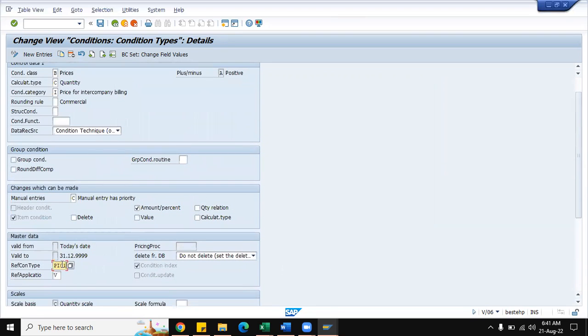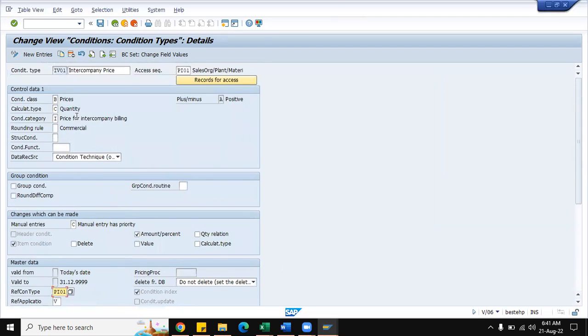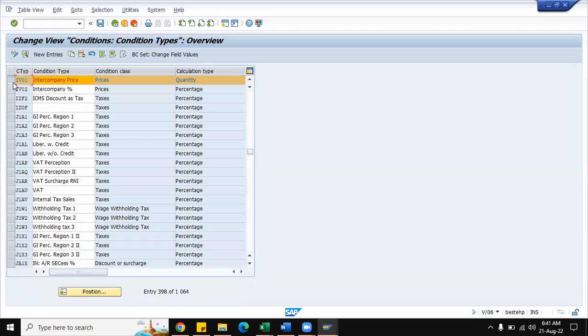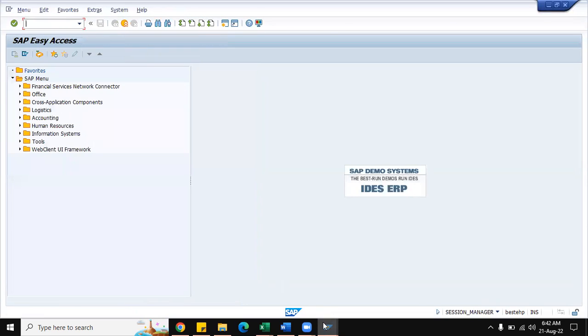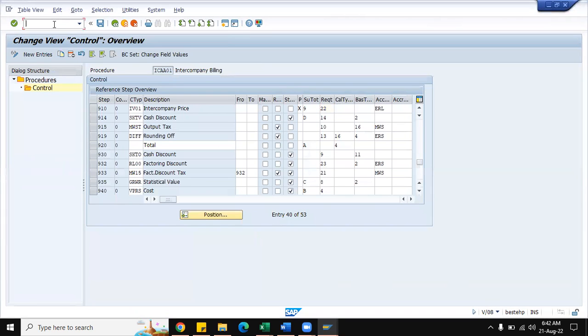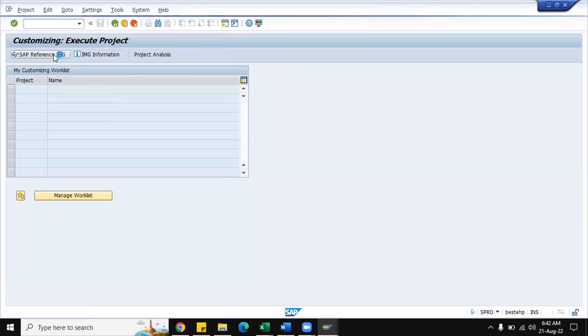So when we select this PI01 pricing condition record, the system tells that yes, it will interact with the intercompany pricing procedure. So this is a very important thing which we have to remember, this setting IV01 as well as PI01. For PR00, there won't be any reference condition type, because it is relevant for the pricing only. Next, one more setting. I'll go to SPRO, the intercompany processes, we will see.